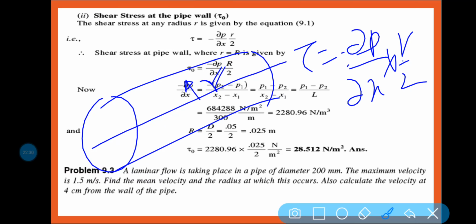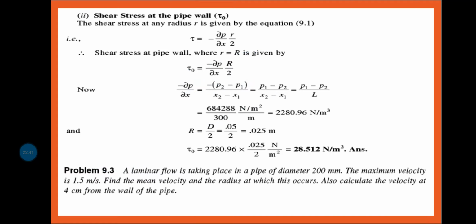So from this line, this is your radius, capital R. That is why it is written tau naught is equal to minus del P by del X into R by R, and it is equal to what?